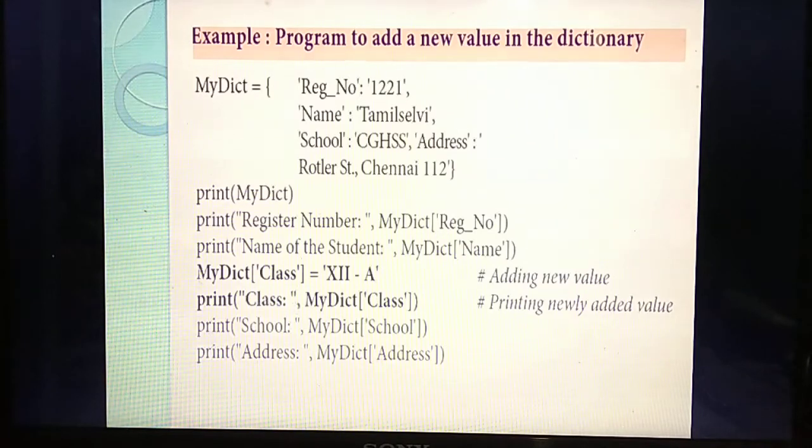Next you are going to print class. What's the format for calling the new key called class? My dict of class. Understand? Remaining things as it is. My dict of, inside the square bracket, school. My dict of address.